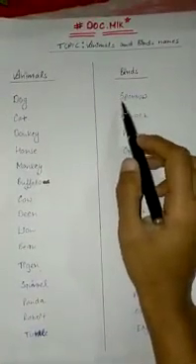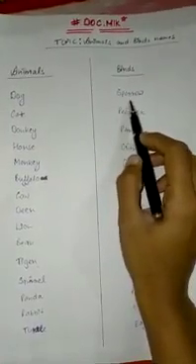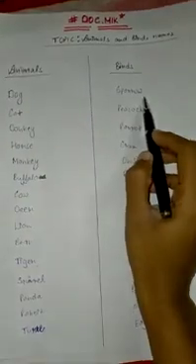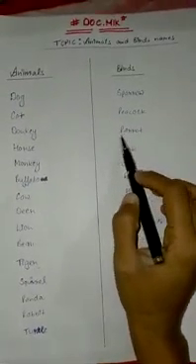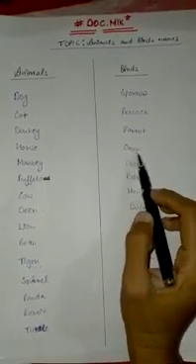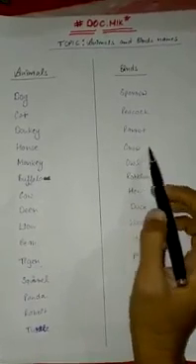Let's start with sparrow, S-P-A-R-R-O-W, sparrow. Next is peacock, P-E-A-C-O-C-K. Next is parrot, P-A-R-R-O-T, parrot. Next is crow, C-R-O-W, crow.